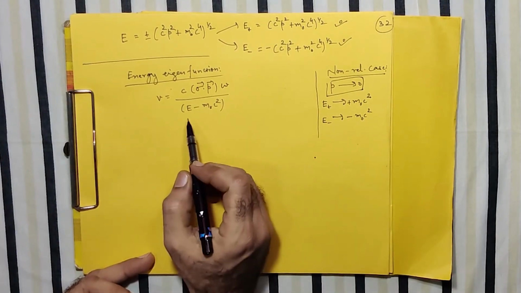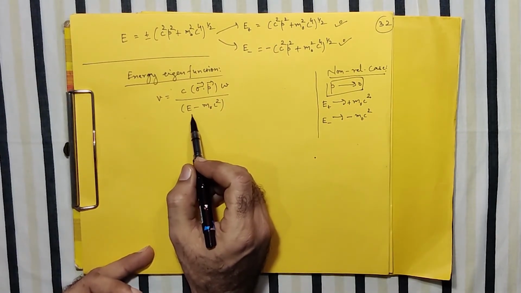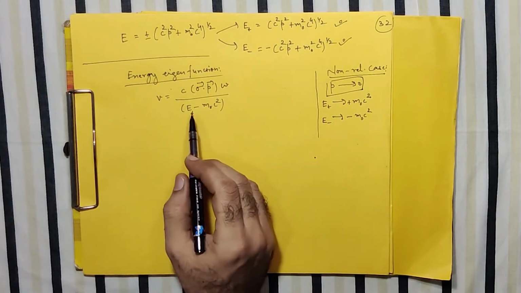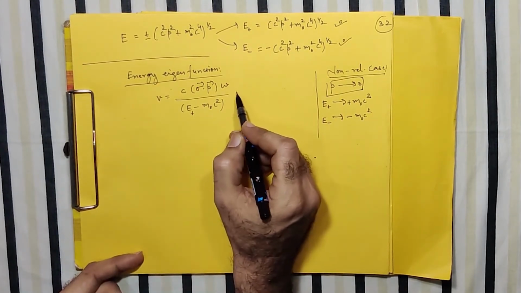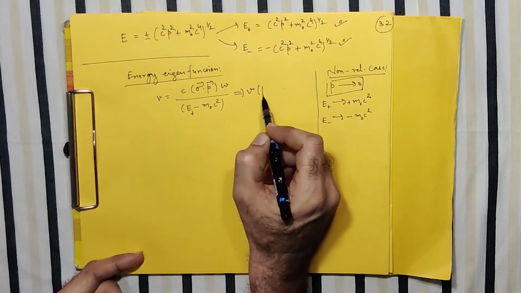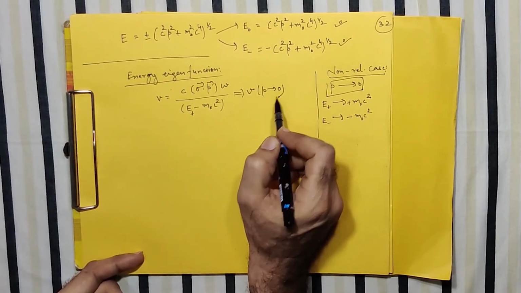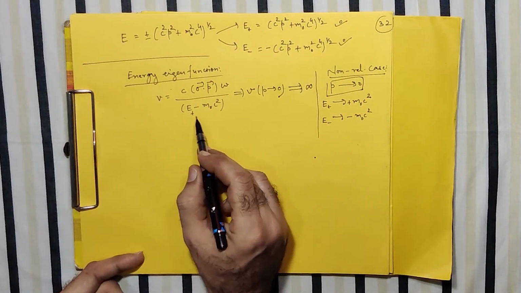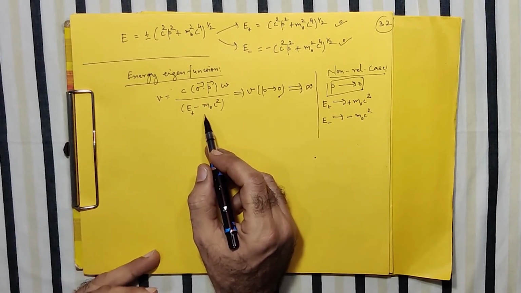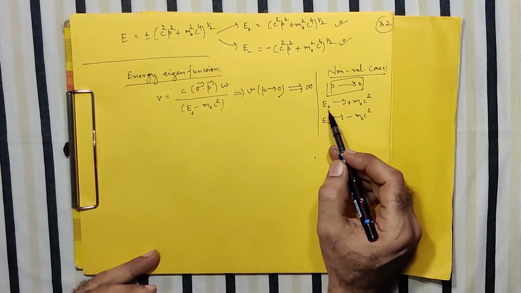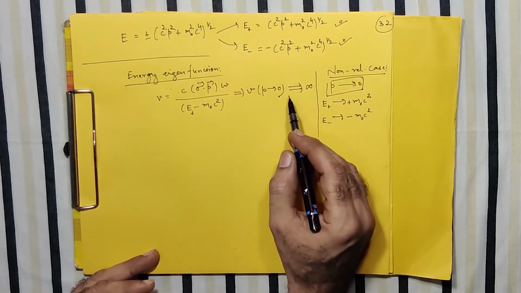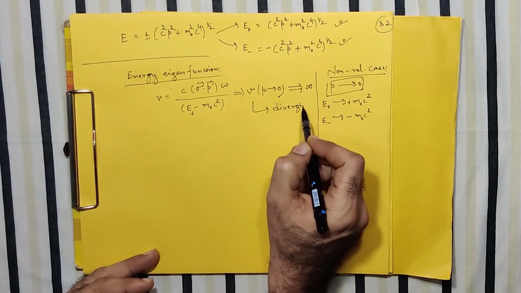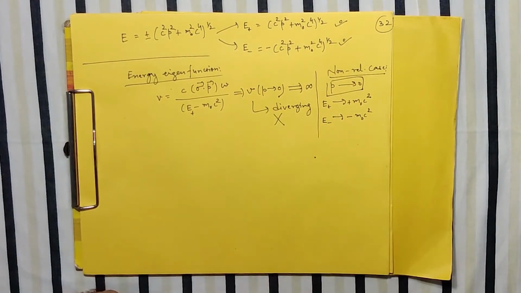So if I use, say, E plus here, and then consider what V will be when P is very small, you can see it will go to infinity, because the denominator will be practically zero: P tends to zero, E plus will be M0 C square. So this is diverging, and therefore we do not consider it.